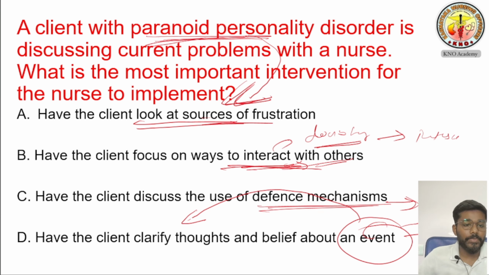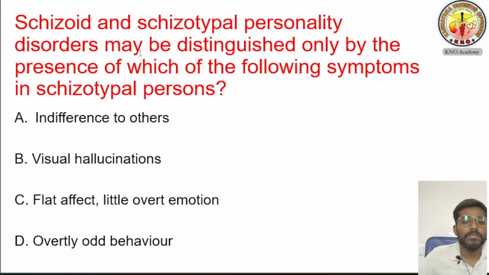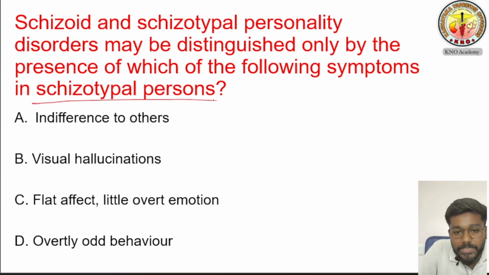We have brought some important questions regarding these personality disorders. We'll see them one by one. One is this one. Schizoid and schizotypal personality disorders may be distinguished only by the presence of which of the following symptoms in schizotypal persons. See what he is asking. What is characteristic of schizotypal persons only? What is the characteristic of schizotypal persons?